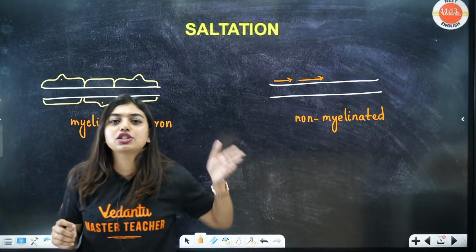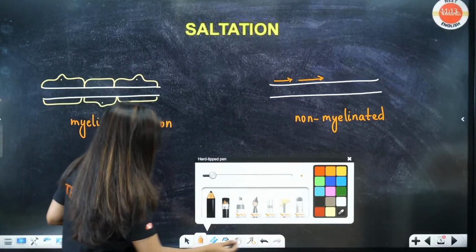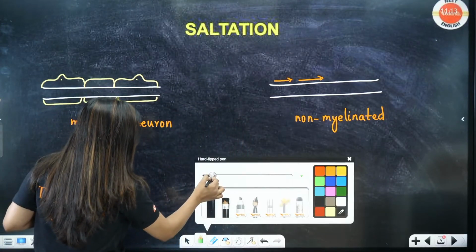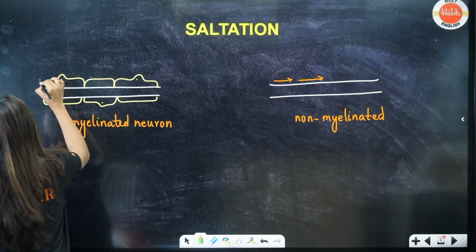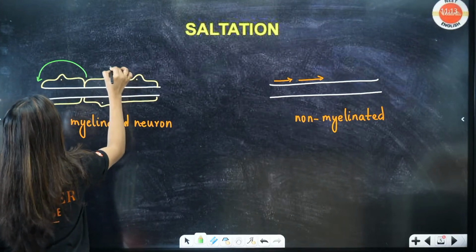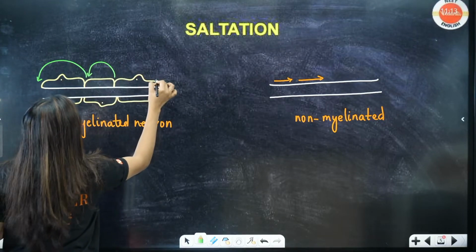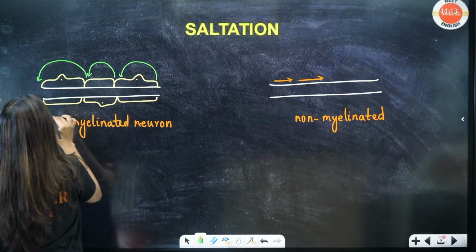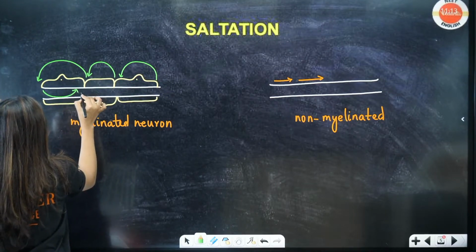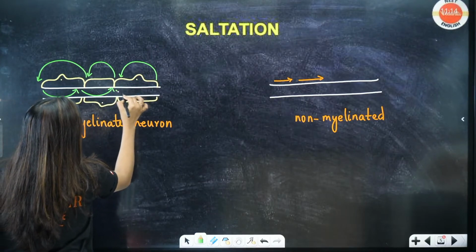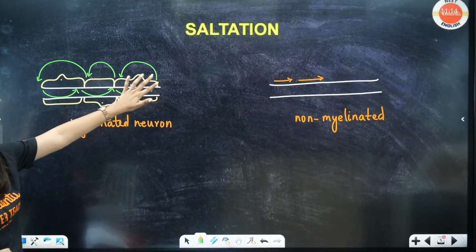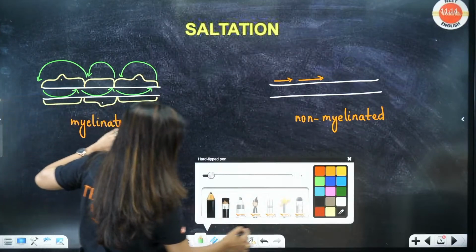So if an impulse has to travel, then how is the impulse going to travel? It is going to simply travel like this by the help of jumping. It will go this way, and inside, let's imagine this as inside. A to B, B to C, you shouldn't forget. This way it will go. So this portion, right? Yes, all of you agree. Very nice.